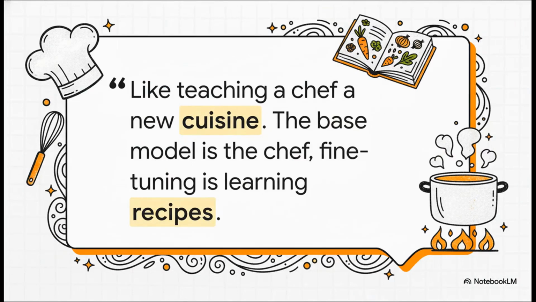And I love this analogy because it just makes so much sense. The base model already knows how to cook. It gets the fundamentals of language. Fine-tuning is just like teaching that amazing chef a whole new cuisine by giving them a bunch of specific recipes. It makes them an expert.